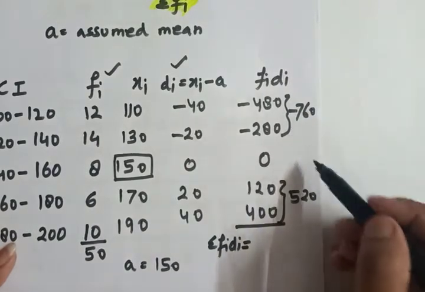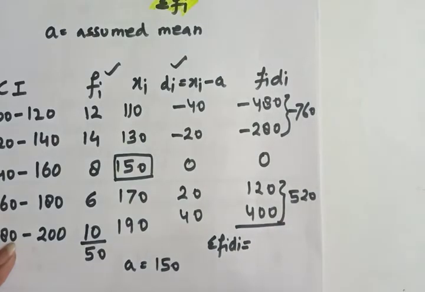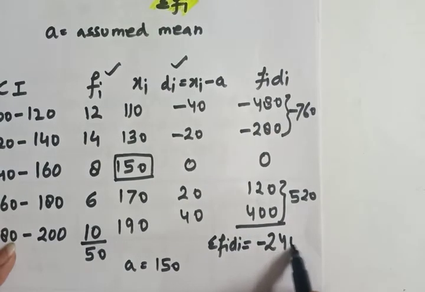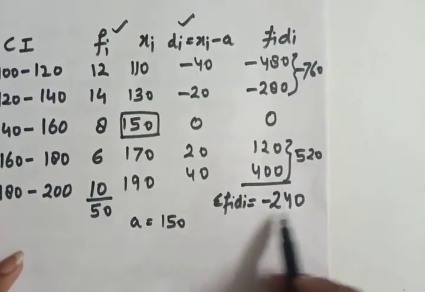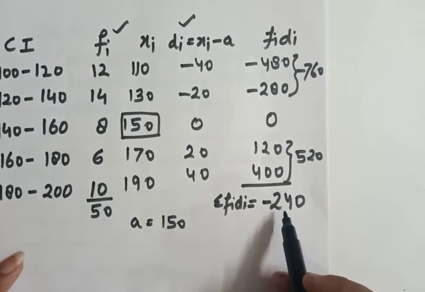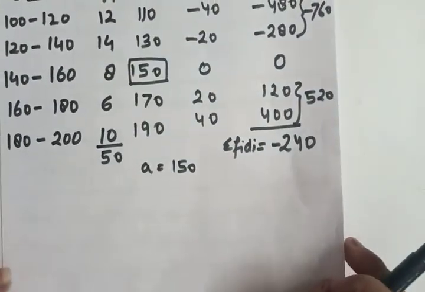When we subtract 520 from 760, we get minus 240. Of course, the total could come in negative value also. So students should not be worried about negative values coming.